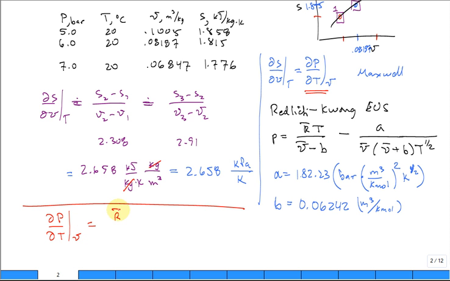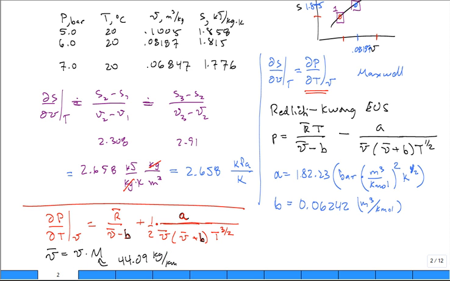So you get R bar divided by V bar minus B, true, for the first part. Then A over V bar times V bar plus B. Now you have to differentiate that. So you get a minus 1/2 times T to the negative 3/2, or 1 over T to the 3/2. And then it's plug and chug. So you plug in the value of B, you plug in the value of A and V bar, just a little bit of work. We have to look up the molar mass of propane, which is 44.09 kilograms per kilomole. And then you have all of the V bars.